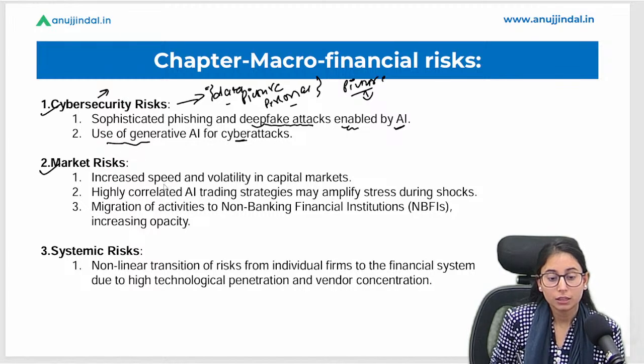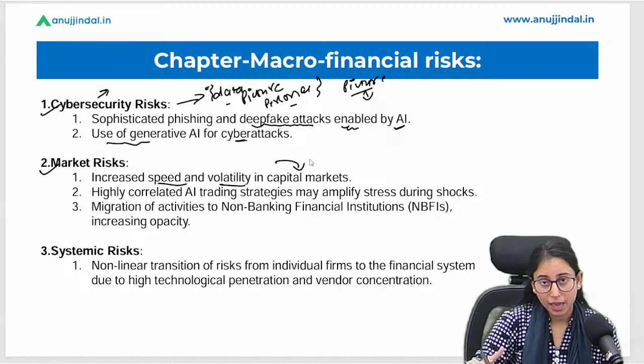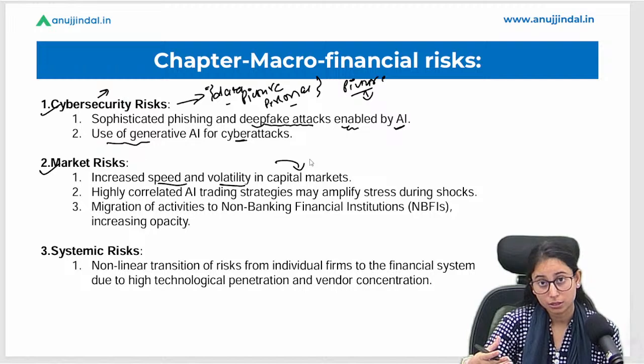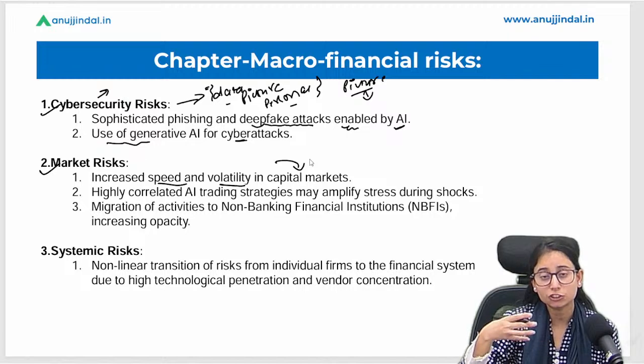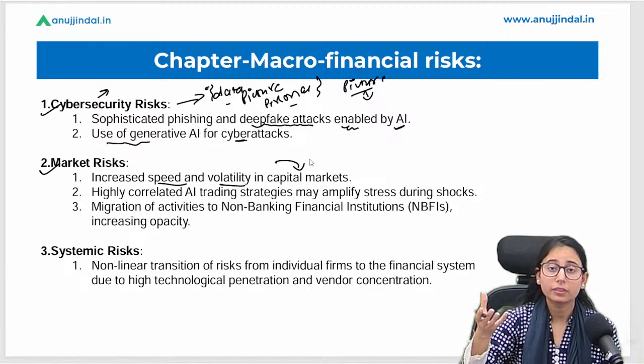Market risk, the speed and the volatility in the capital markets. Now with the ease of using AI and these technologies, we have information available in a much speedier way, right? With this increase in speed, we are increasing the speed of our decision making as well. We can see the same in the capital market, in the financial market as well.